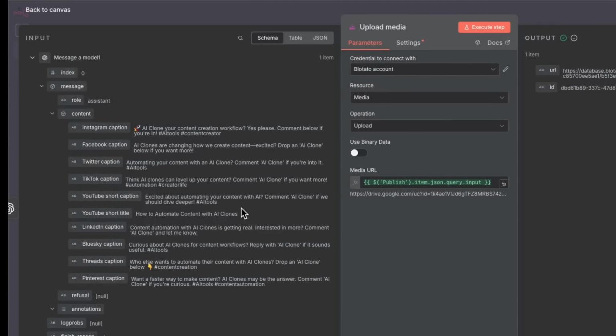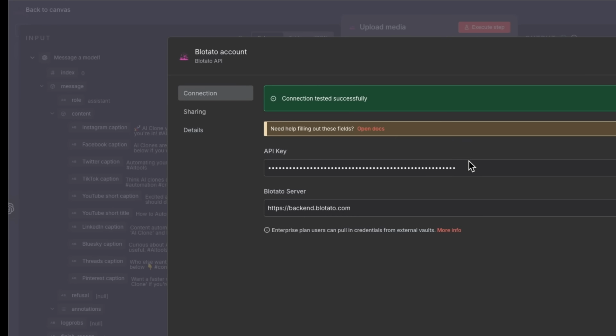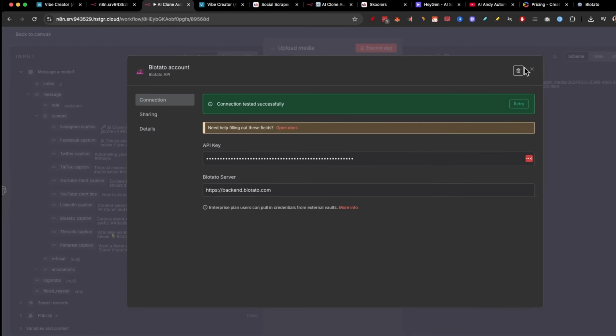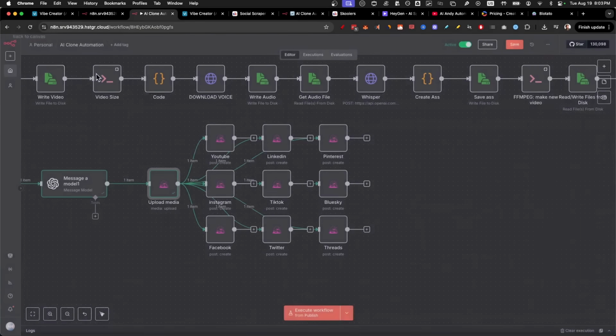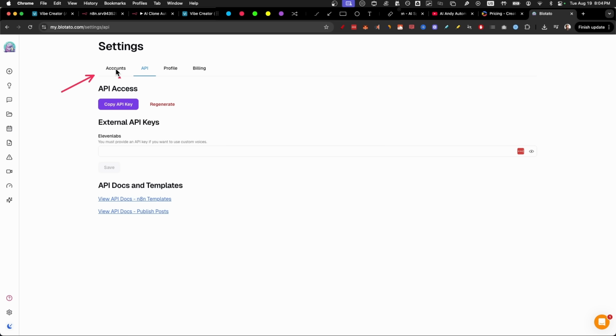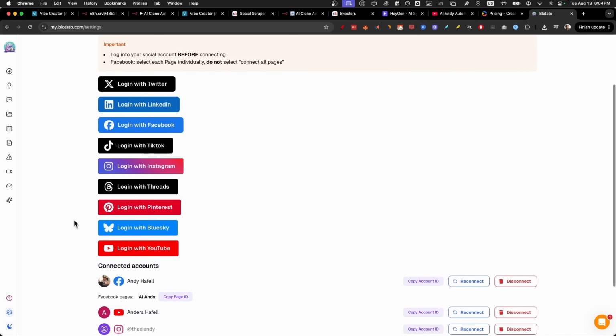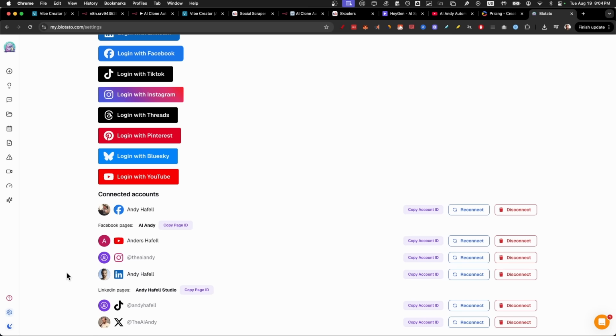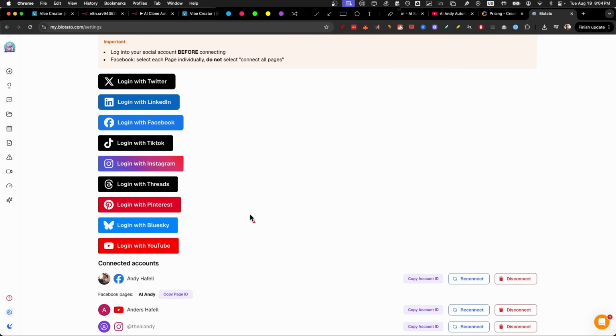Just click on the upload media node. Then in credential to connect with, you just put your API key right here. Once that is set up, you can pretty much set up all of these nodes very easily. All you got to do is to click on accounts. Then you just log into every single platform that you have available. I've logged into X, TikTok, LinkedIn, Instagram, YouTube, and Facebook. But we also have Blue Sky, Pinterest, and Threads.